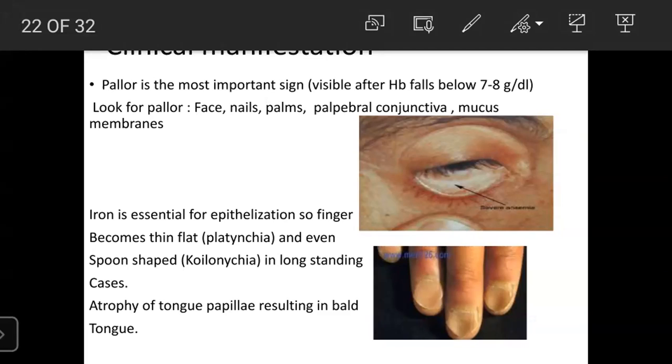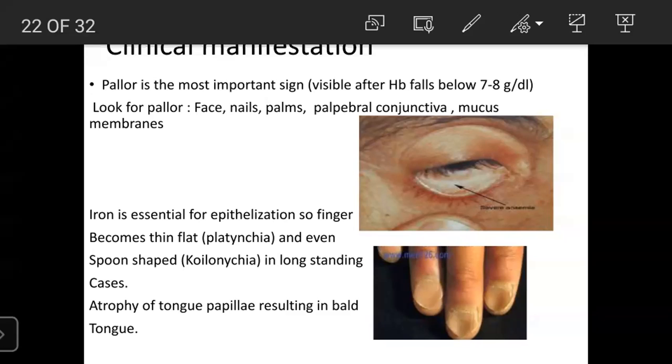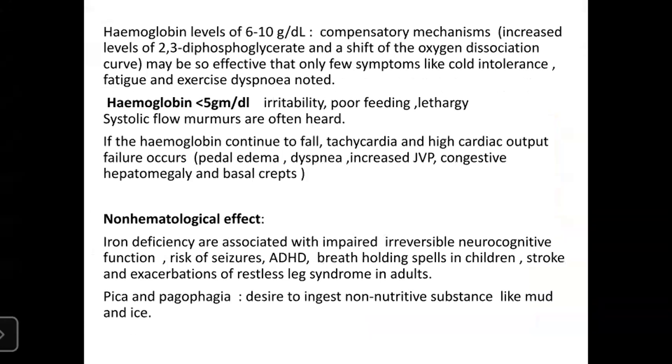Right? Papillary atrophy and the spooning of the nails in long standing, flat or so, platynychia, koilonychia, and atrophy of tongue papillae. So if the hemoglobin level is 6 to 10, there is a compensatory mechanism: increased levels of 2,3 diphosphoglycerate and shift of the oxygen dissociation curve may be so effective that only a few symptoms like cold intolerance, fatigue, and exercise dyspnea are noted.